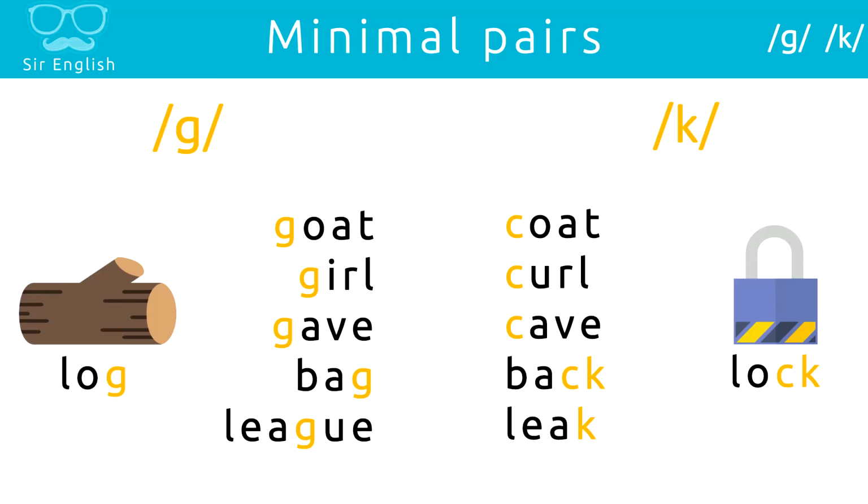Now let's move on to the minimal pairs list. On the left we have the G words, and on the right we have the K words. So listen to each of the pairs and repeat them after me. Goat, coat. Girl, curl.